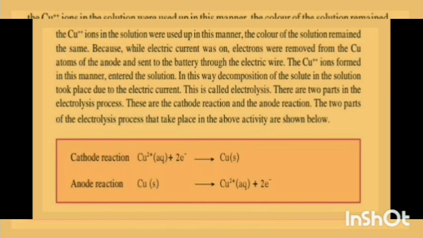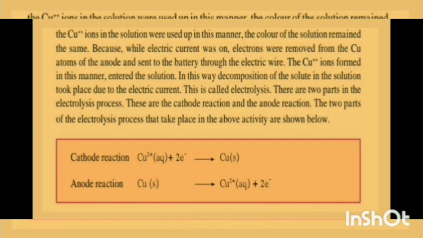Even though the Cu++ ions in the solution were used up in this manner, the color of the solution remained the same, because while the electric current was on, electrons were removed from the Cu atoms of the anode and sent to the battery through the electric wire. The Cu++ ions formed in this manner entered the solution. In this way, decomposition of the solute in the solution took place due to the electric current.